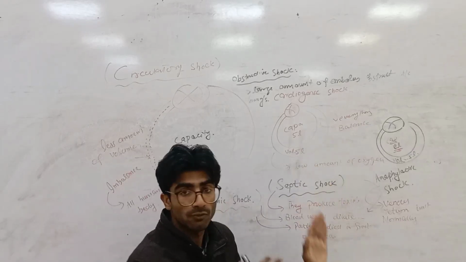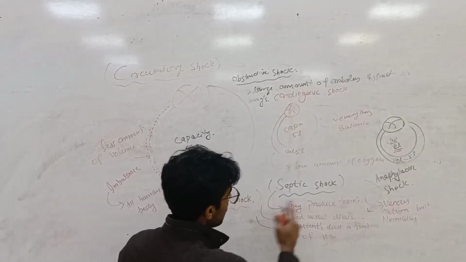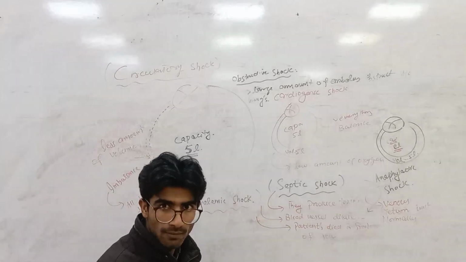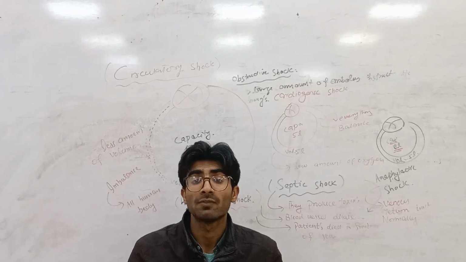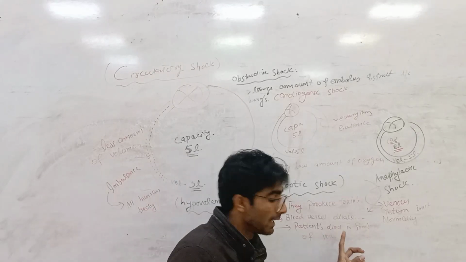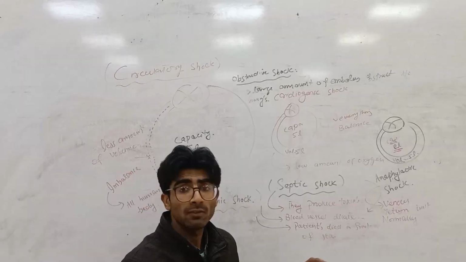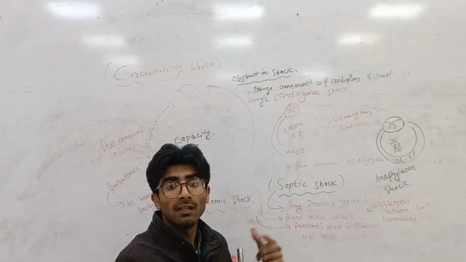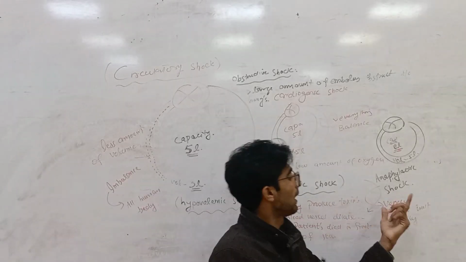Due to the low amount of oxygen, severe myocardial infarction happens and cardiogenic shock is produced. Septic shock is due to bacteria. They produce toxins and the vessels dilate severely, which affects the heart, and this type of shock is produced.